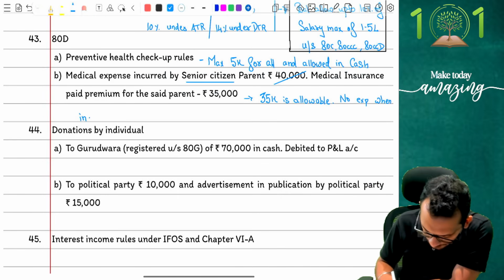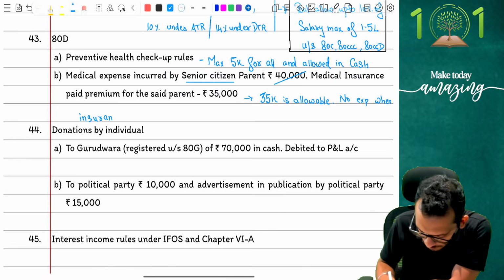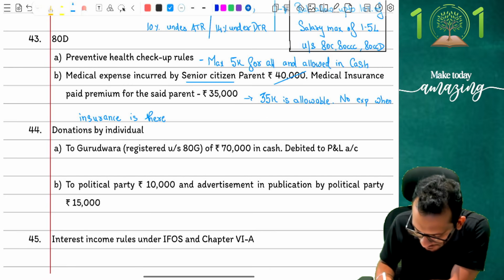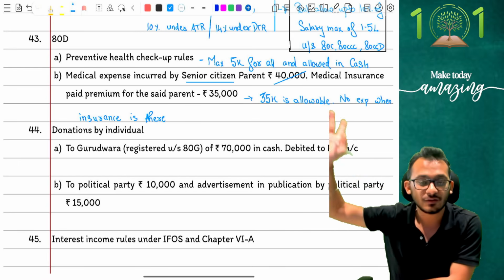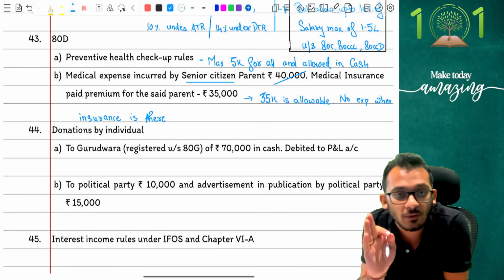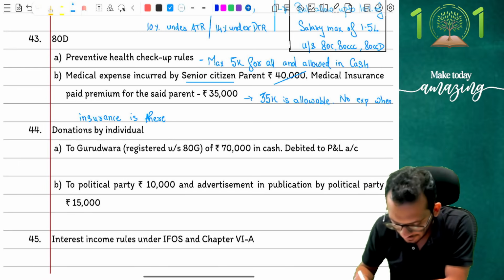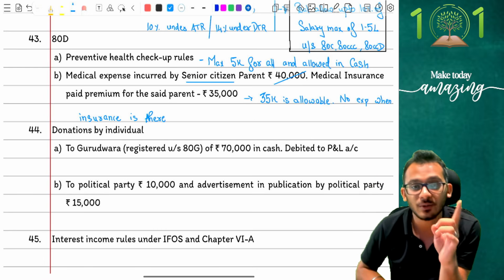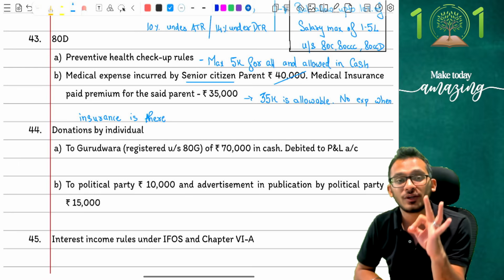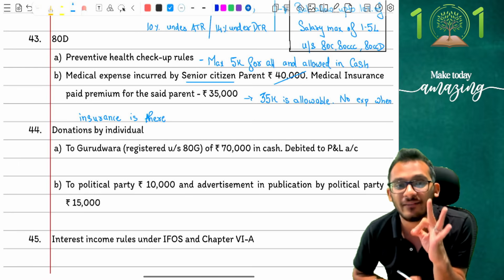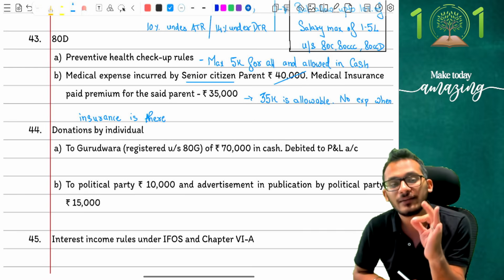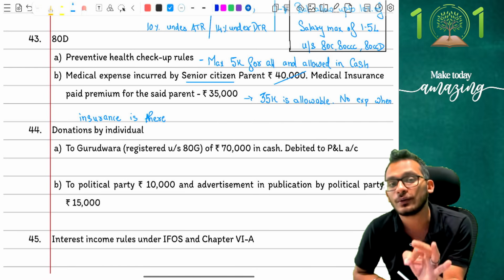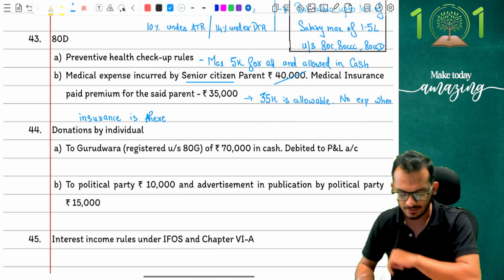Correct. This is one MCQ question which has come in the past and students make horrible mistakes here. Because what will the student think? Two things. He will either realize that you can claim one of the two, and in that case he will start playing smart, saying, let's do whichever is better, so let's do 40,000 rupees. No. People, if you have insurance, the answer is only insurance. You cannot claim anything more than insurance. Insurance is the only number you can claim. The expense is a condition given only to those persons who do not have insurance. So you have to be extremely careful on this adjustment. It's important for you to keep in mind. Clear? Perfect. Chalo, let's move on, people.